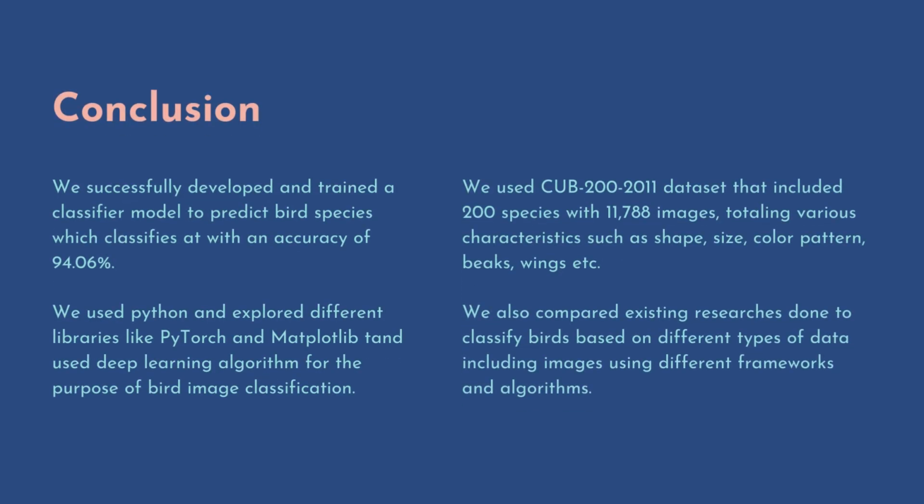So finally, we can conclude that we successfully developed and trained a classifier model to predict bird species with an accuracy of 94.06%. We used Python and explored different libraries like PyTorch and Matplotlib and used deep learning algorithms for our classification model. We used the Caltech UCSD CUB 200 2011 dataset that had 200 species with 11,788 images, with various characteristics such as shape, size, color pattern, etc. We also compared existing researches done to classify birds based on different types of data.